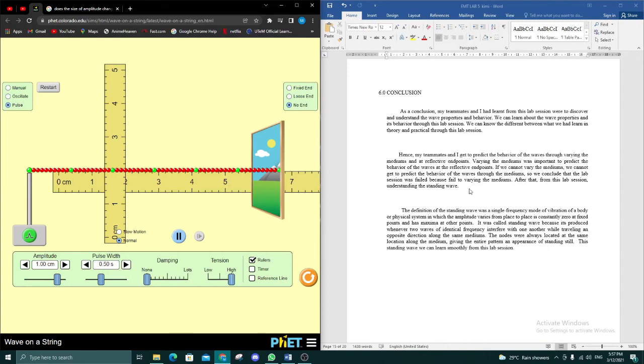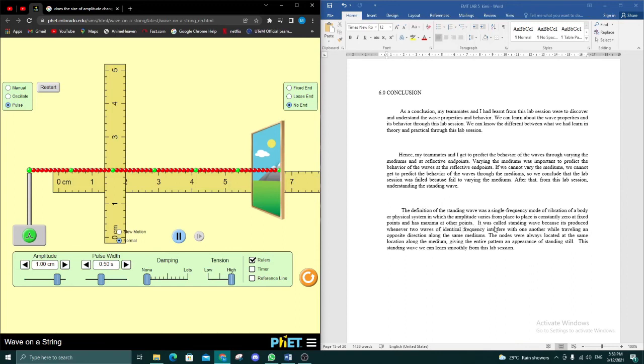After that, from this lab session, we understood the standing wave. The definition of a standing wave is a single frequency mode of vibration of a body or physical system in which the amplitude varies from place to place, is constantly 0 at fixed points and has maximum at other points.